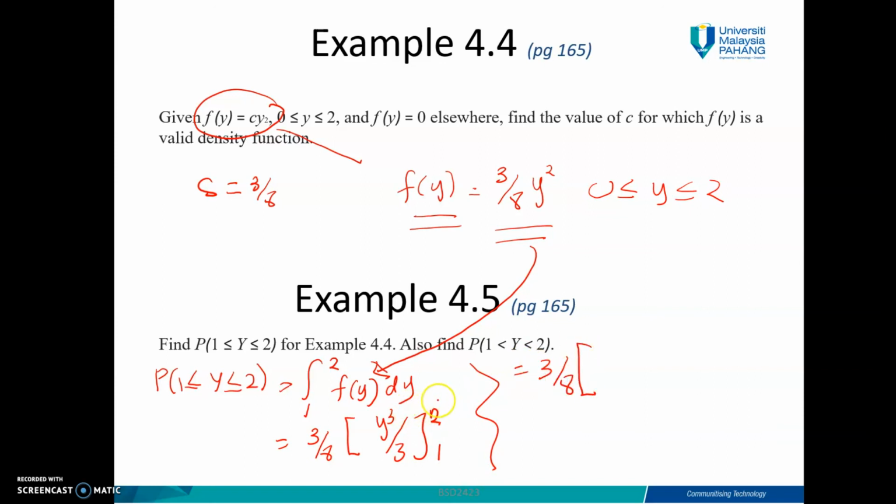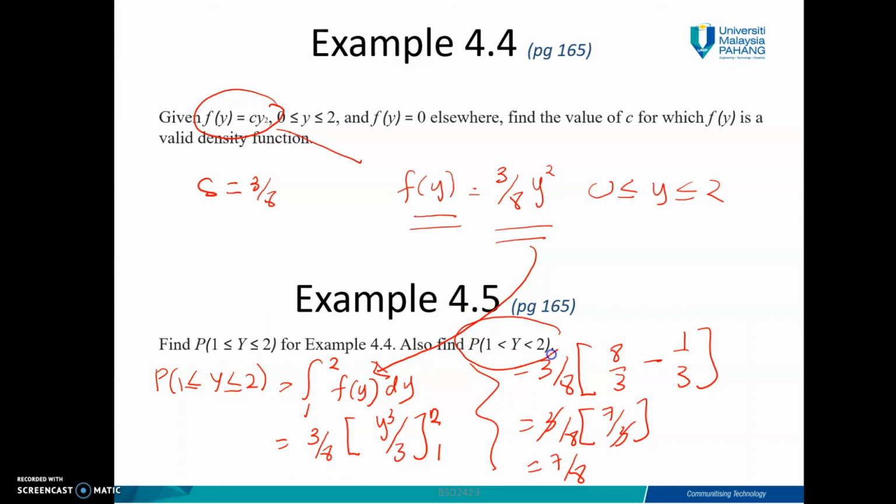So this one you will get 3 over 8 times, 2 cubed is what? 8 over 3 minus 1 over 3. So here you will get 3 over 8 times 8 minus 1, which is 7 over 3. You can simplify the 3. Finally, you get 7 over 8. That's the answer for the probability that y is between 1 and 2.